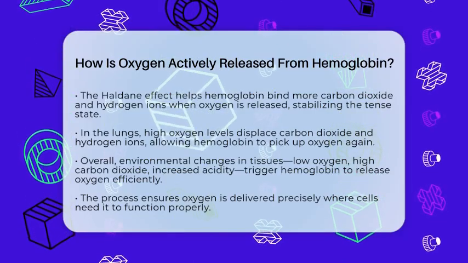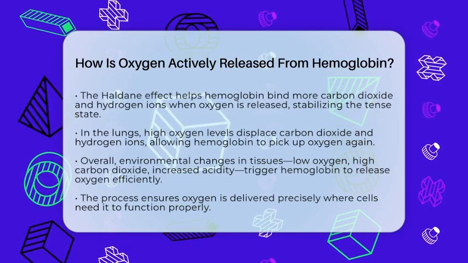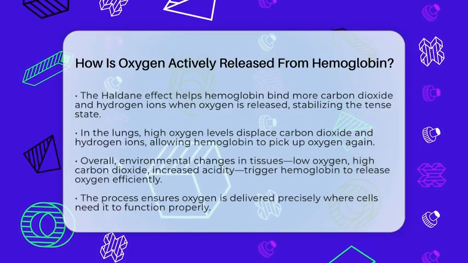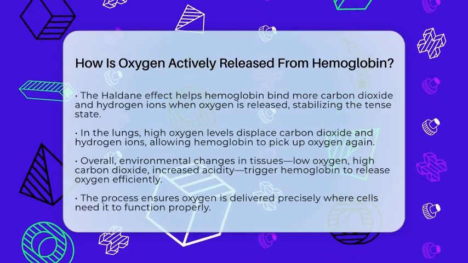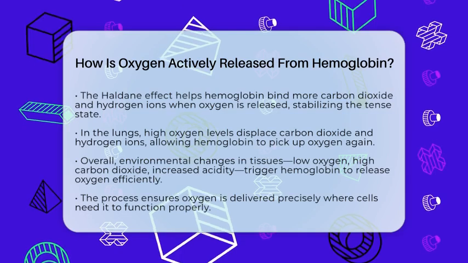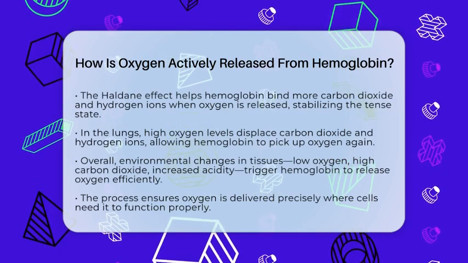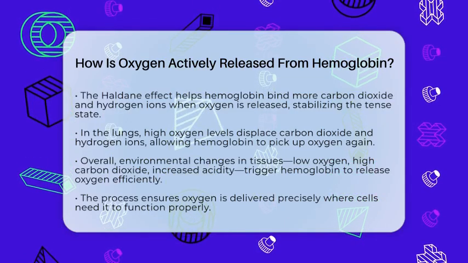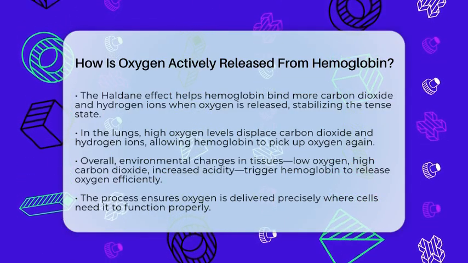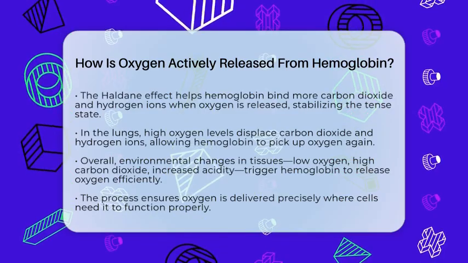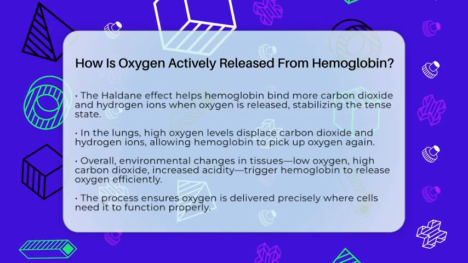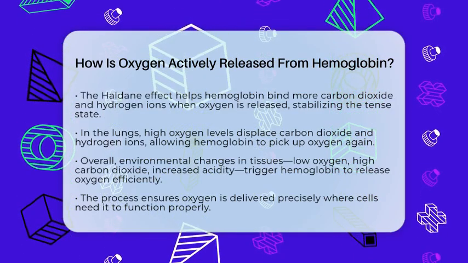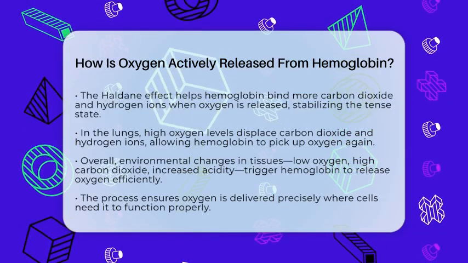So, in simple terms, oxygen is actively released from hemoglobin because the environment in tissues, lower oxygen levels, higher carbon dioxide, and increased acidity, causes hemoglobin to change shape and reduce its grip on oxygen. This process makes sure oxygen gets delivered exactly where it's needed for your cells to keep functioning. It's a smart system that keeps your body running smoothly, all driven by changes in the environment around your blood cells.